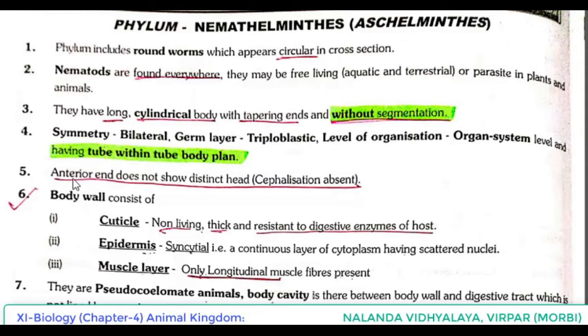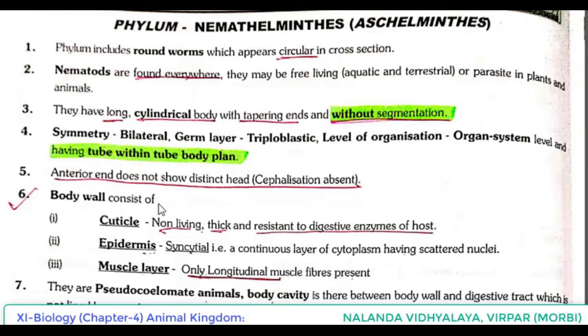Anterior end does not show distinct head. So what is being said here? Anterior end does not show distinct head. Cephalization is absent. Cephalo means head. Here cephalization is absent means anterior end does not show distinct head.